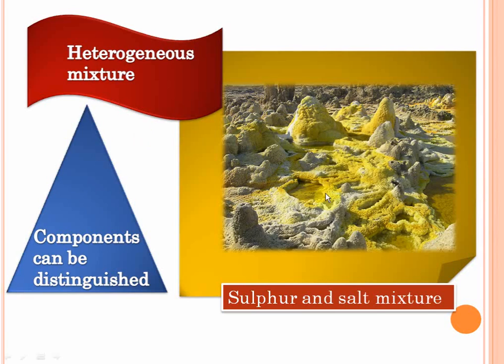You can see that there's a lot of sulfur in the middle here, but at the borders you can see that there's a lot of salt also. So you can clearly make out, okay, this is salt and this is sulfur, isn't it? On the other hand, if you look at a sugar solution, you cannot say this is sugar and this is water. Everywhere there's sugar and water. So such non-uniform mixtures are called heterogeneous mixtures.